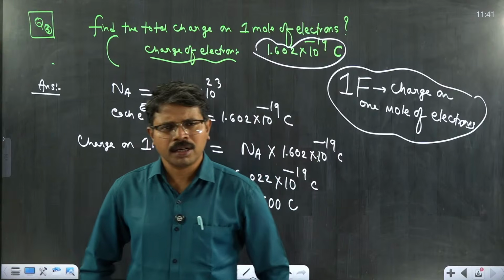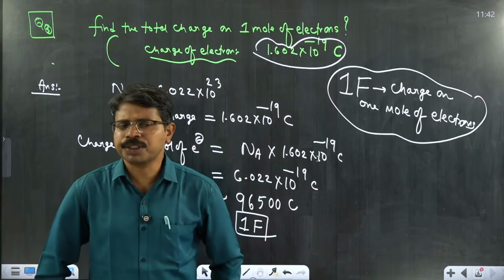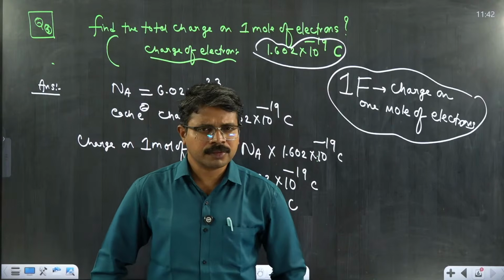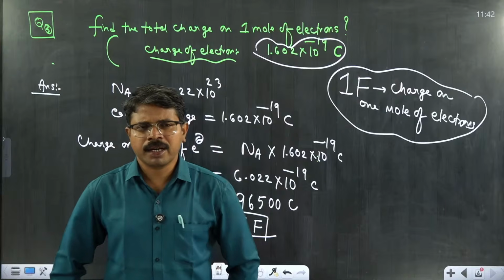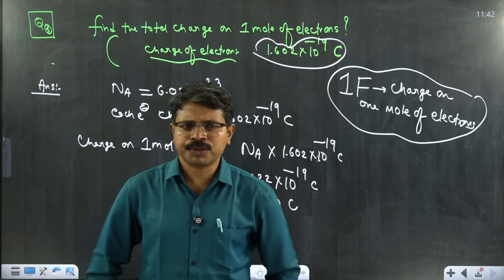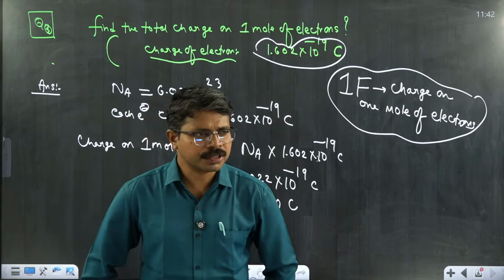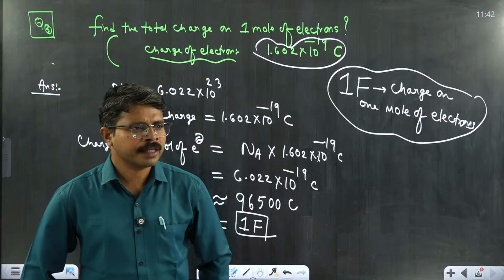Charge on neutron. Neutron is actually chargeless, a neutral particle, zero charge. Electron charge is 1.602 into 10 raised to the power minus 19 with negative sign. Proton charge is positive 1.60 into 10 power minus 19 and neutron charge is 0.